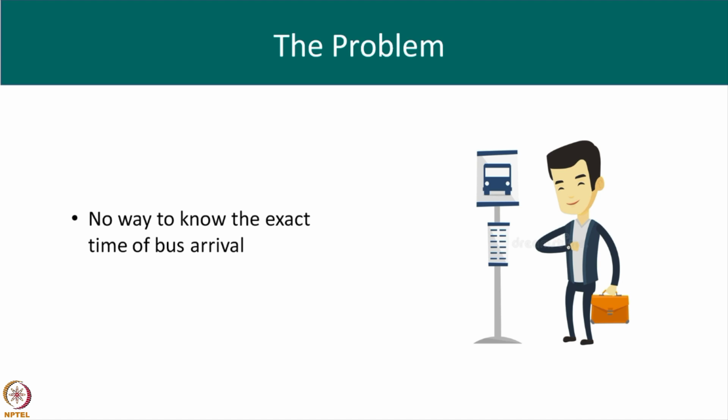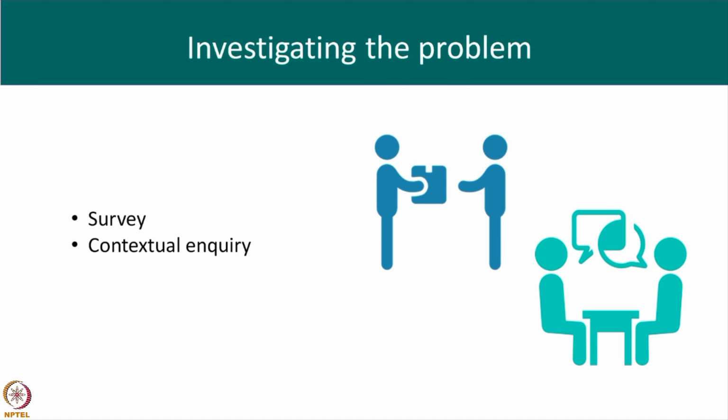We have surveyed over 50 people to establish the validity of the problem. Bus travelers felt that long waiting time at bus stops was a common problem. We conducted contextual inquiry to investigate this problem further. We found that most people either know the bus numbers by experience or find them out by asking people at the bus stop. Some people also complained about the inaccuracy of the scheduled timings in apps like Google Maps. Buses on the same route run infrequently, so the waiting time for travelers can even stretch to 30 minutes.